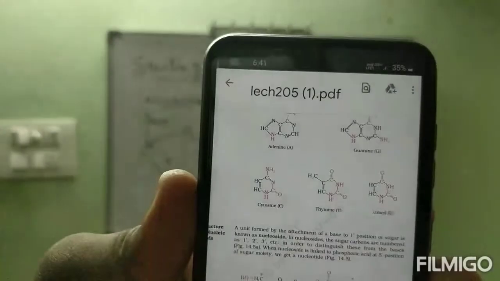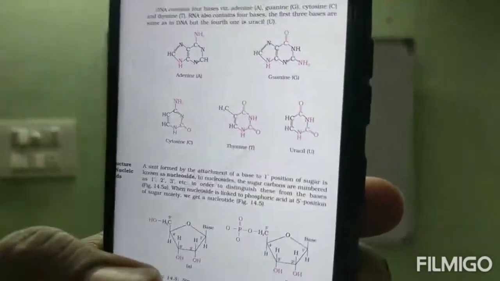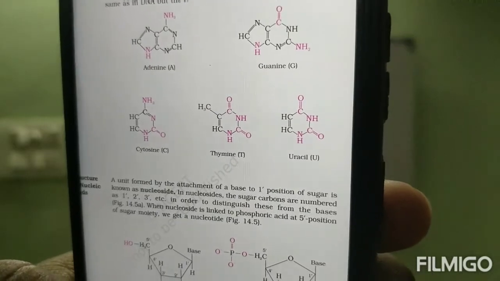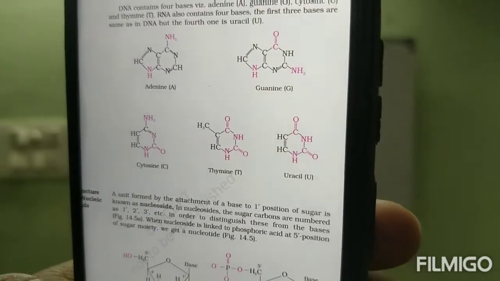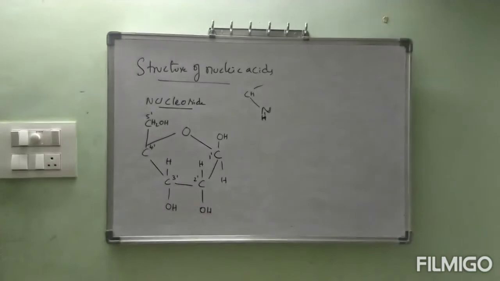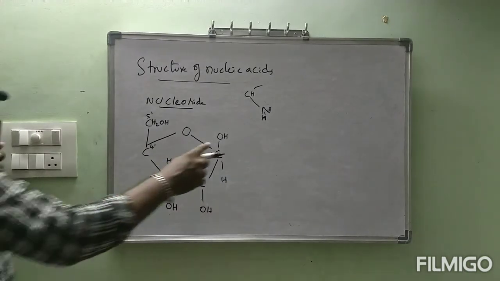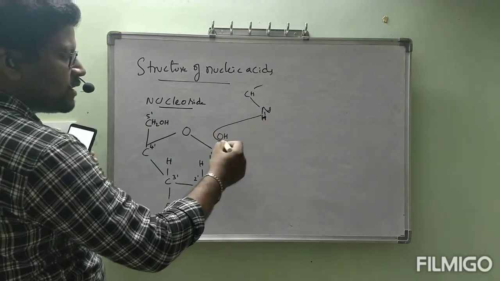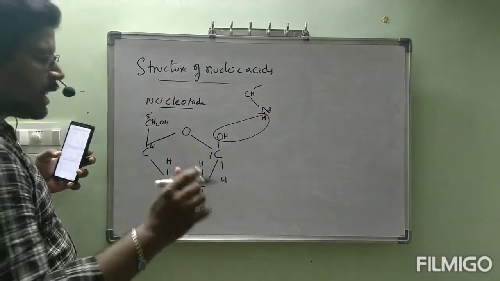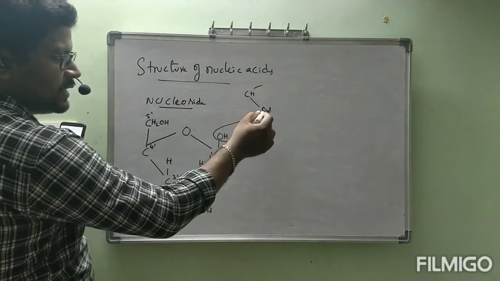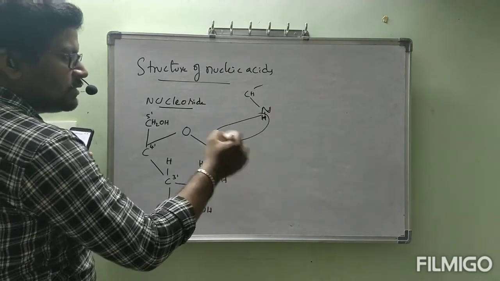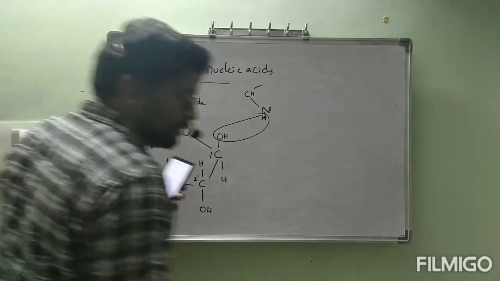Cytosine, thymine, uracil also contain nitrogen and hydrogen, correct? Okay, now what is going to happen? The C1' OH and this hydrogen will be removed as water, and this carbon is going to form a bond with N. In that way, the base is going to be formed.